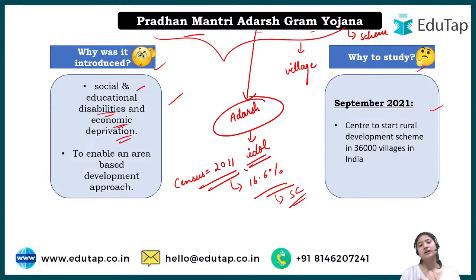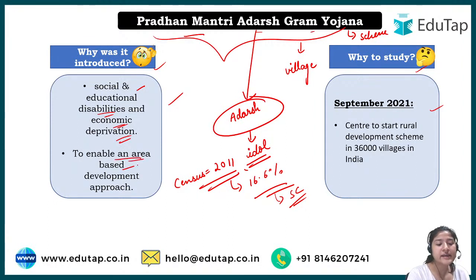So this discrimination on the basis of social factors, as in the community, or educational disability means they're not allowed to go to schools, or even if they go to school, the children from the upper caste don't touch them, and they feel, as a child, it is very humiliating. Even as an adult it is humiliating, but as a child you cannot comprehend what's going on. So everything that occurs in the rural area, the scheduled caste especially have to face.